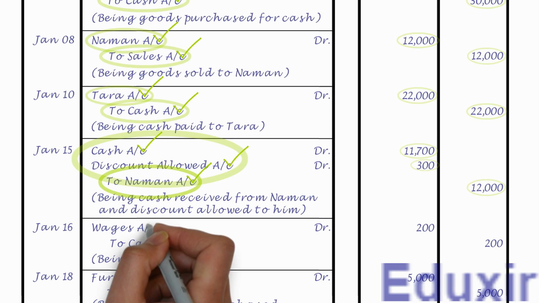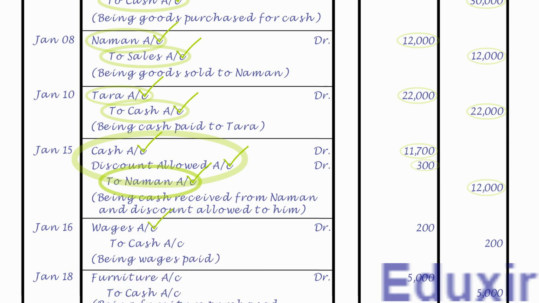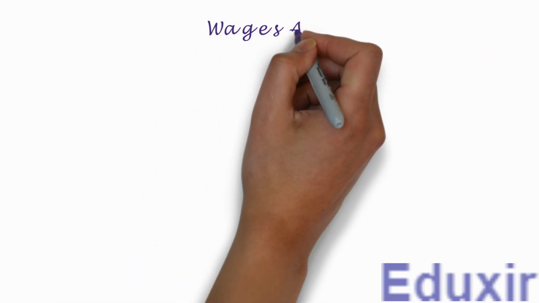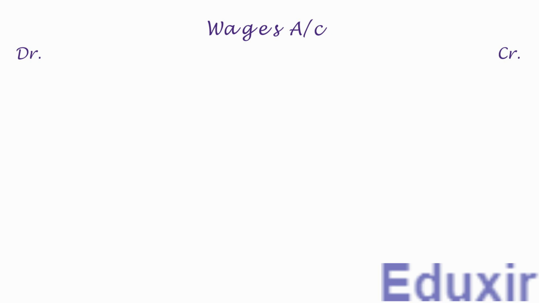As the name suggests, it needs to be posted on the debit side of wages account and the debit amount is 200 rupees. Note that the details that need to be posted into the particulars column is cash account. For posting this entry, we need to create a ledger account for wages as it is not yet created. Let us first write the title as wages account. Let us then write the headers DR and CR to designate the debit and credit sides respectively.